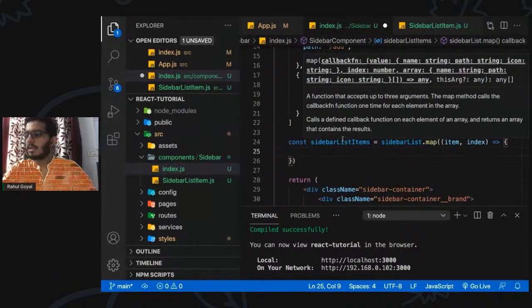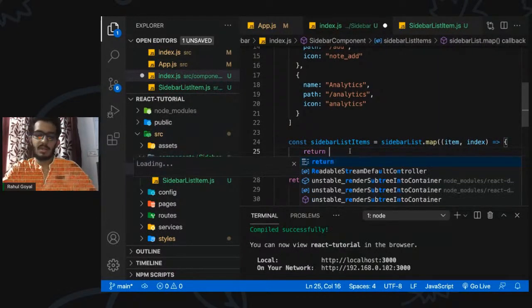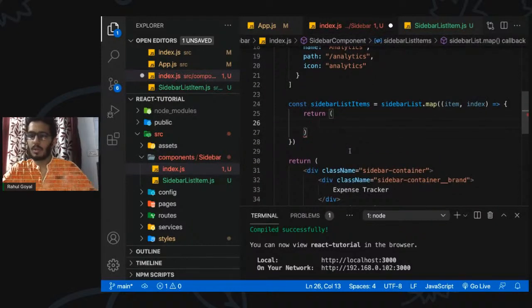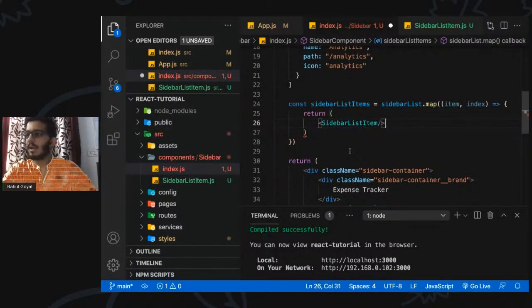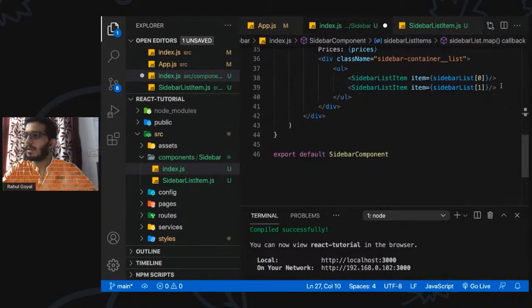Now we can return the JSX element here, which is our sidebar list item, which takes item as a prop. You can send the item here, right? Let's see if we try to print it instead of this.